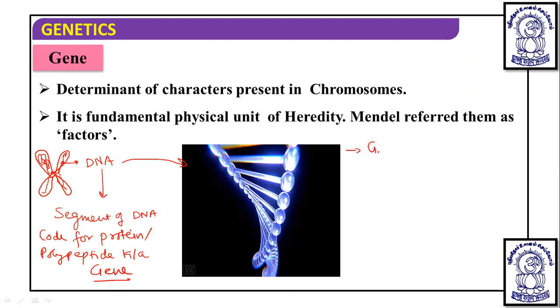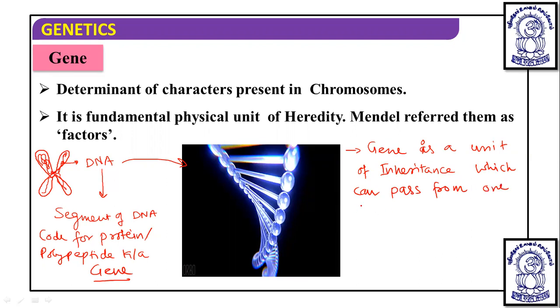We can also define a gene as a unit of inheritance, which can pass from one generation to another through gametes.